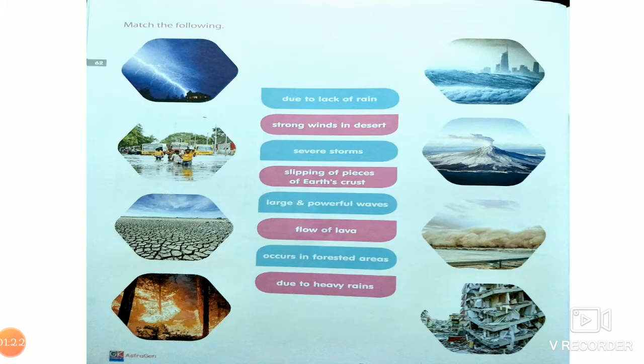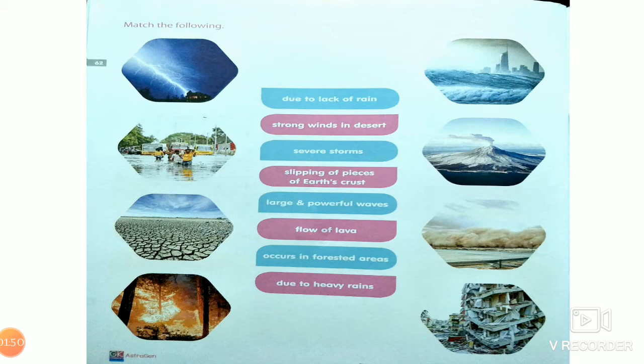So next one, match the following. So only match the words with the picture. The first one, severe storm is matched to lightning. So lightning occurs because of severe storm. The next one, large and powerful waves, it's matched to tsunami. So large and powerful waves are called tsunami.